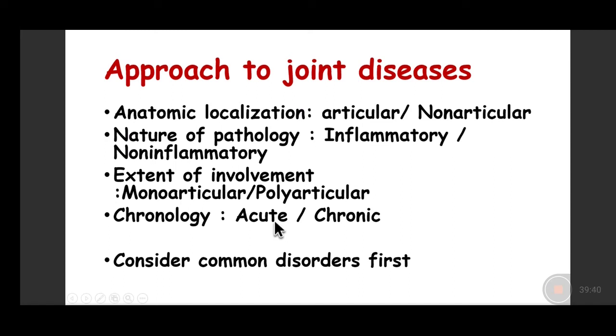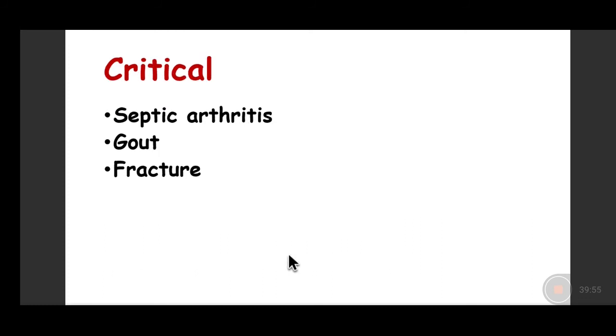Always take a history, whether the history is of long duration or short duration, so that you are able to differentiate between acute inflammatory conditions and chronic inflammatory conditions. And always consider common disorders first and use all the history which is possible. So which are the common things you should be aware of as a general practitioner, as a primary care physician, which you will all be becoming on the first go, and later on specializing in your particular fields of interest.